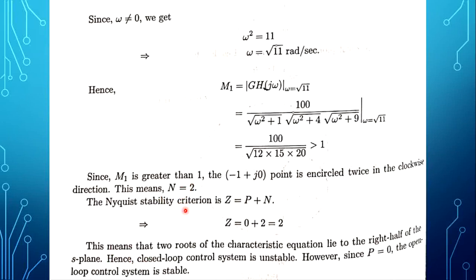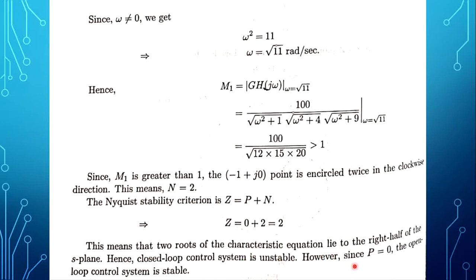From the given example, there is no open loop pole lying on the right hand side of the S plane. So capital P is 0. Z is equal to 2. This means that 2 roots of the characteristic equation lie in the right half of the S plane. So when 2 zeros are lying on the right hand side of the S plane for the characteristic equation, that means in the closed loop 2 poles are lying on the right hand side of the S plane. So the given closed loop system is unstable.